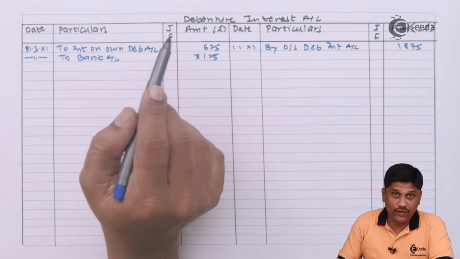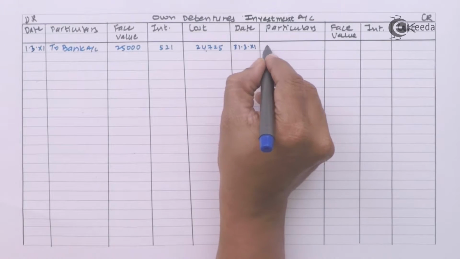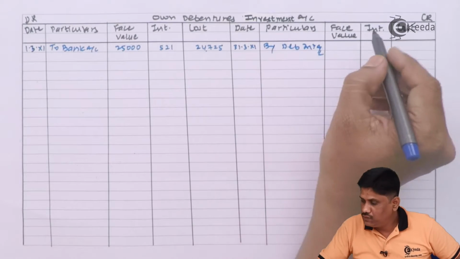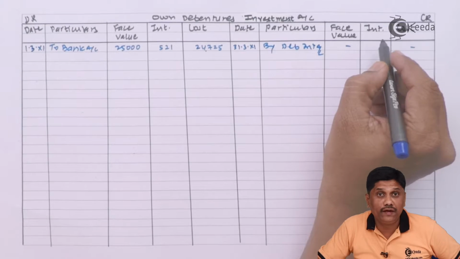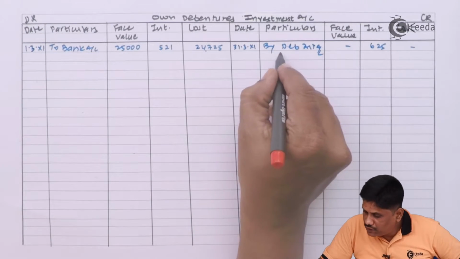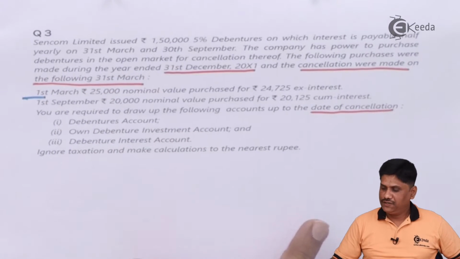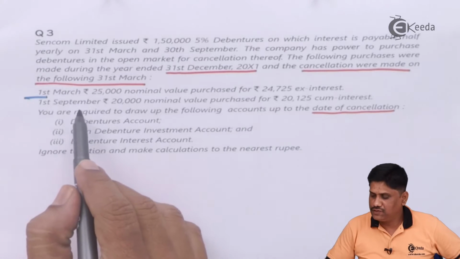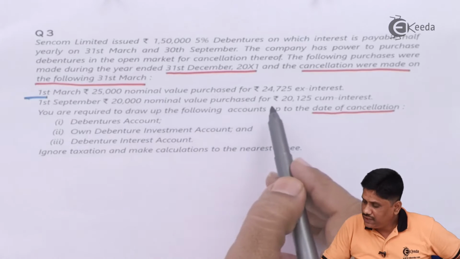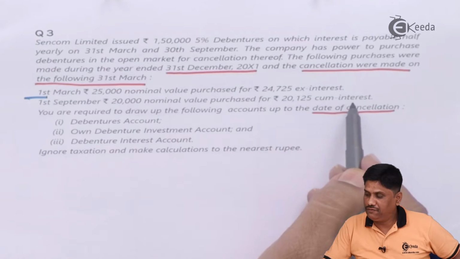Interest on own debenture account we are having in own investment account. By debenture interest account, in the interest column 625 will come. It is as per working note number 1, working note number 3. After recording the interest, the next transaction is given on 1st September 20X1. Once again we have purchased 20,000 rupees at rupees 20,125 cum interest.